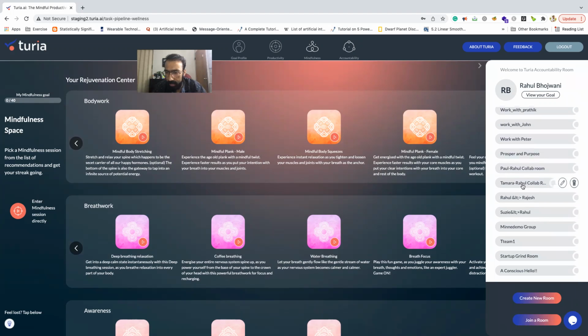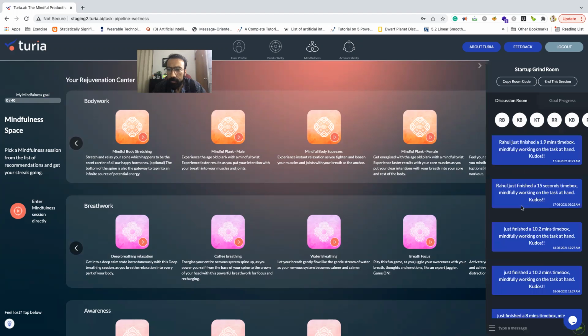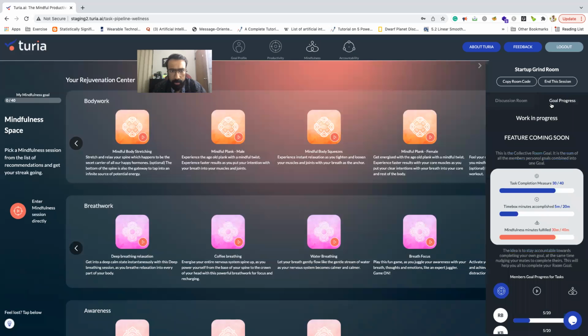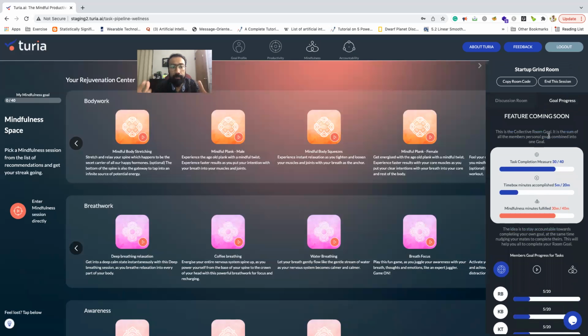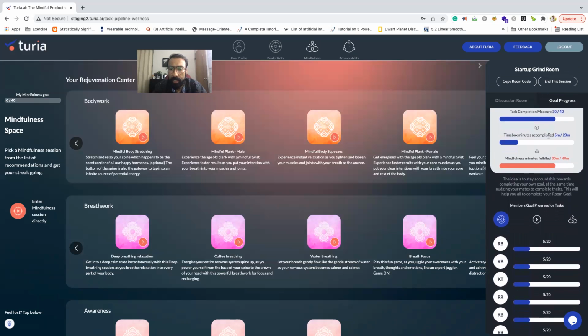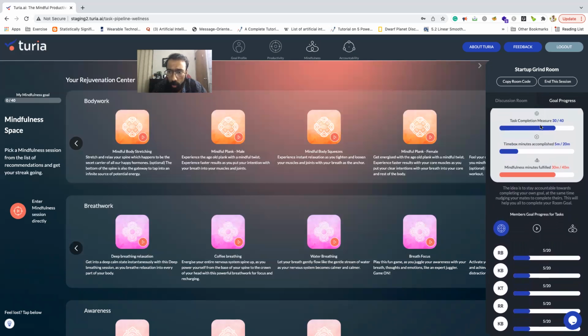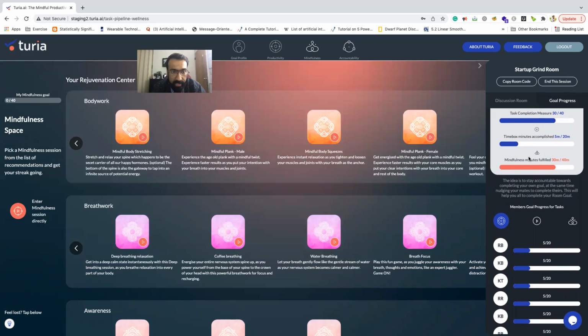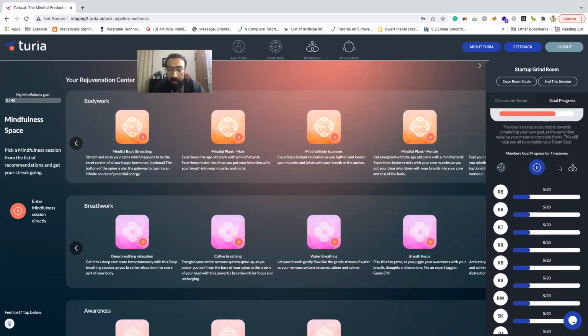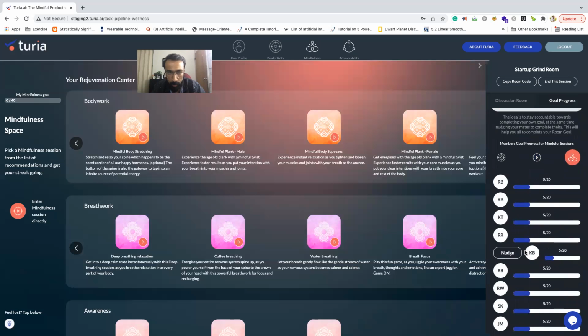So let's say I enter one of the rooms that I have here, right? Now, what happens in this room is that you can see a collaborative goal of all the people together in your room. So for example, you, me, and let's say another friend are in a room, or let's say your entire team is in this room, right? And here, what you can see is, overall for your team, what your individual goals combined together are, and how as a group you're achieving that combined goal. This is what you can see in the goal progress tab, and individually how everyone is doing on their focus goal and their mindfulness goal in the team, that you can see here, right?